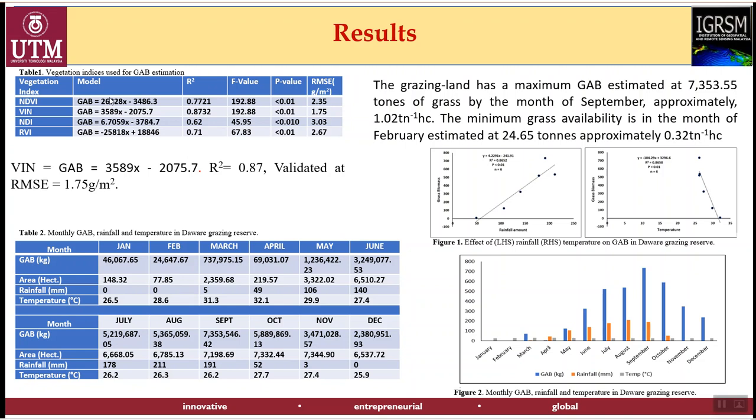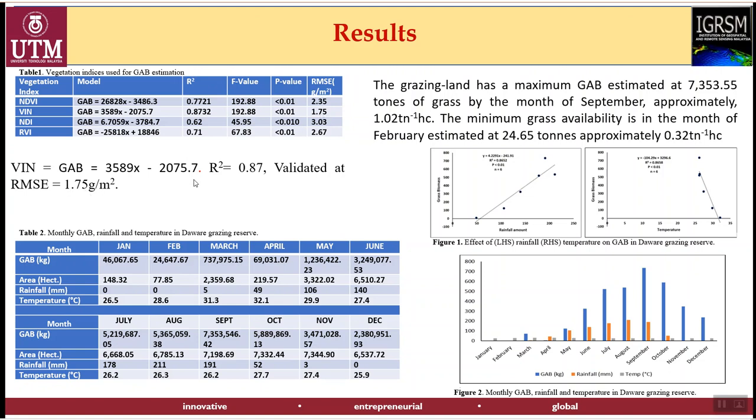Now, out of these four vegetation indices, the one with an R square of more than 0.8 and a root mean square error of less than 1.75 is the winner, the vegetation index number. The vegetation index number now will serve as the accepted model equation, and this model equation was validated at the root mean square of 1.75, as indicated in the table.